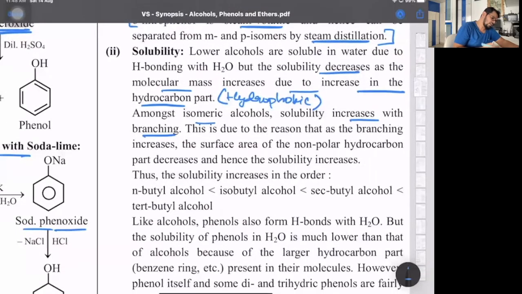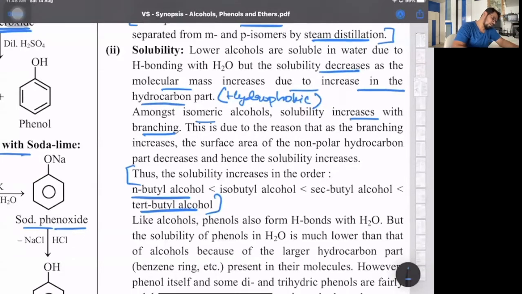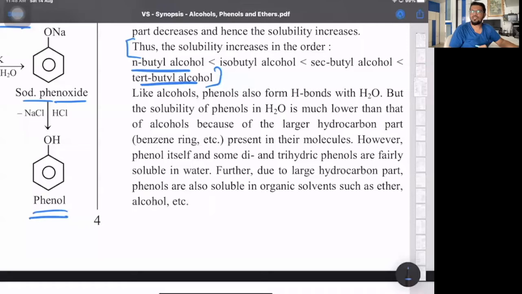That's why, look at that. Solubility increases in the order: n-butyl is least, tert-butyl is maximum. So it's exactly the opposite order of the boiling point that we saw. Like alcohols, phenols form hydrogen bonding, but the solubility is much lower. However, phenols like dihydric and trihydric are fairly soluble.